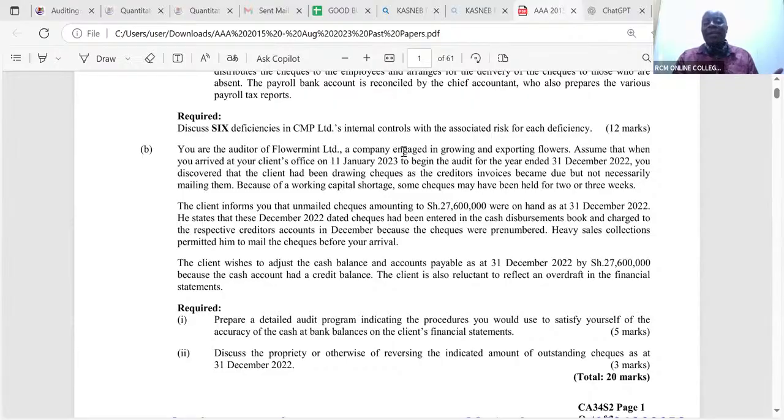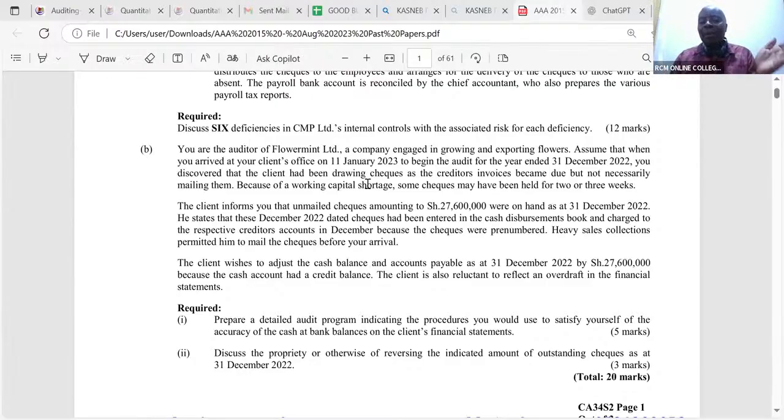A company engaged in growing and exporting flowers. Assume that when you arrived at your client's office on 11th January 2023 to begin the audit for the year ending 31st December 2022, you discovered that the client had been drawing checks as the creditor's invoices became due, but not necessarily mailing them. So the checks are drawn, but not presented to the owners.